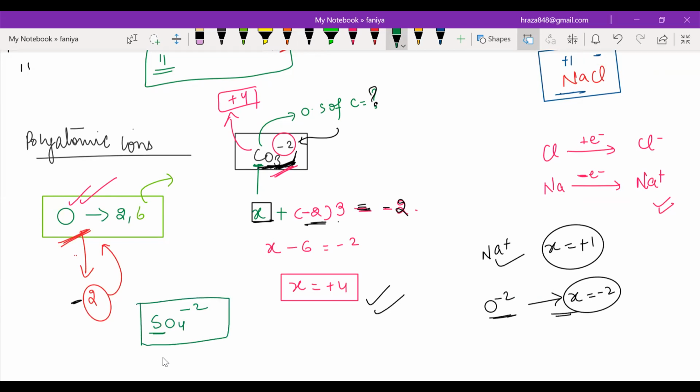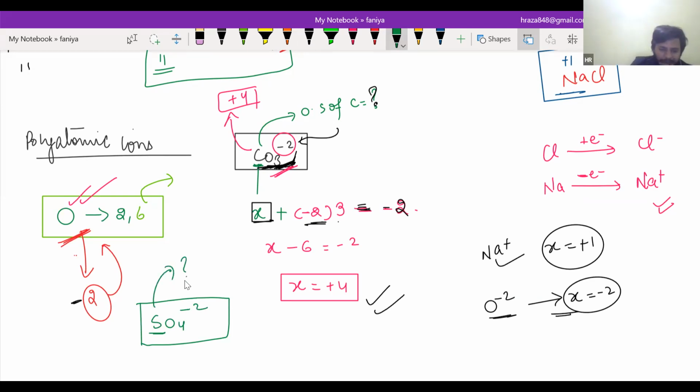I'm asking about the oxidation state of sulfur, so I'm taking sulfur as X. What is the oxidation state of oxygen?